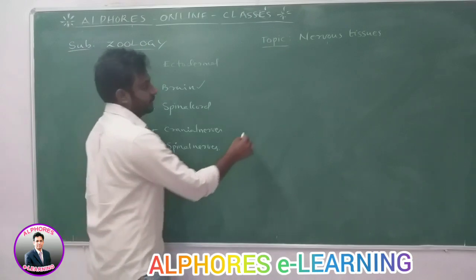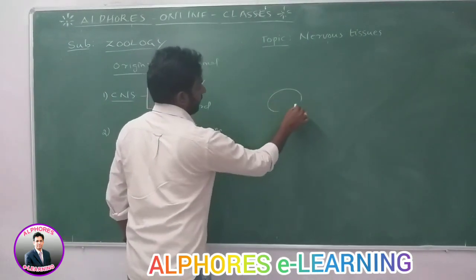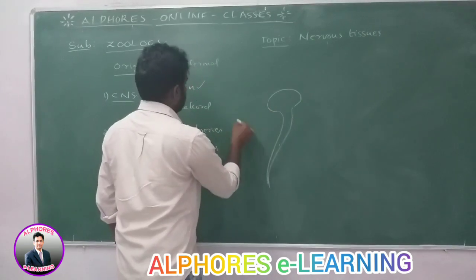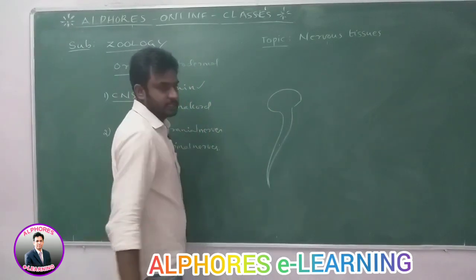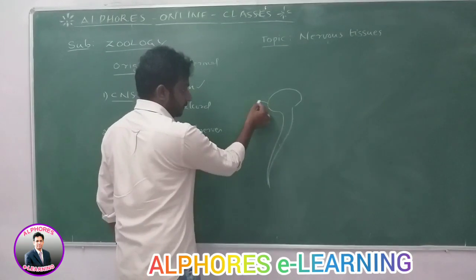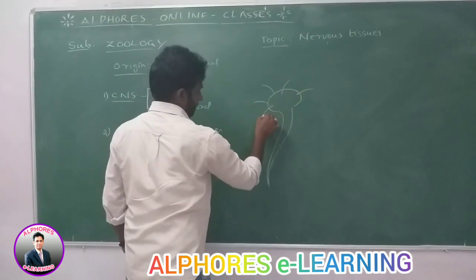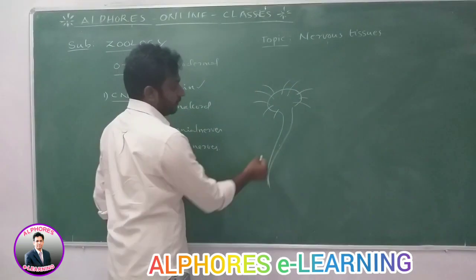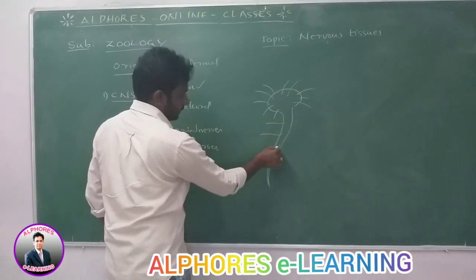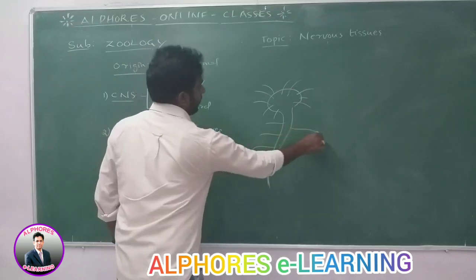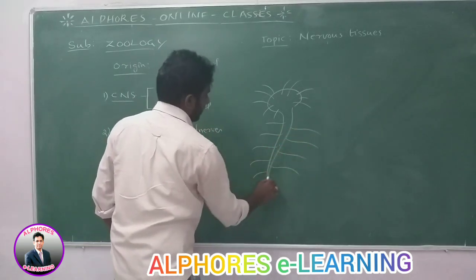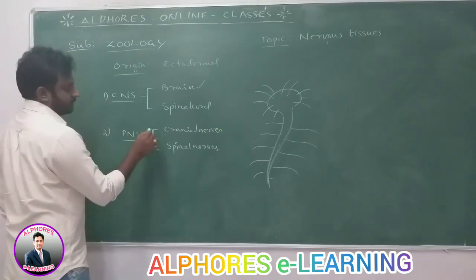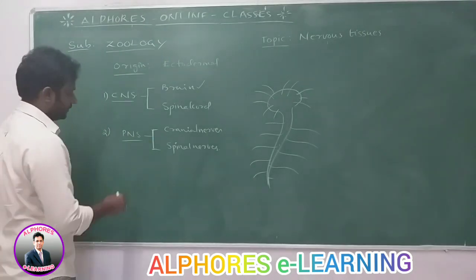Okay, brain and spinal cord. This one is the brain and this one is the spinal cord. Brain and spinal cord are collectively called the CNS. Then from the brain some nerves arise; these nerves are called cranial nerves. From the spinal cord also some nerves arise, which are called spinal nerves. Cranial nerves and spinal nerves are present in the PNS, the peripheral nervous system.